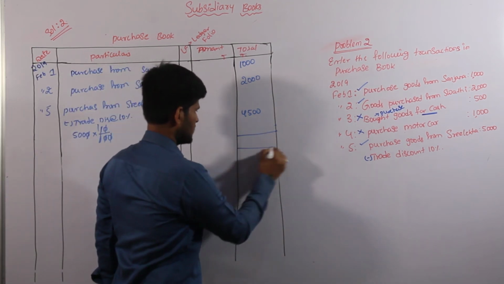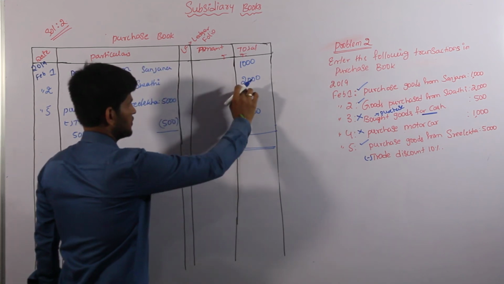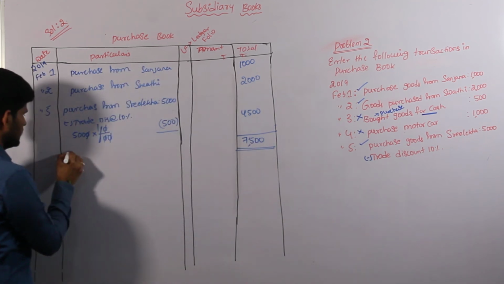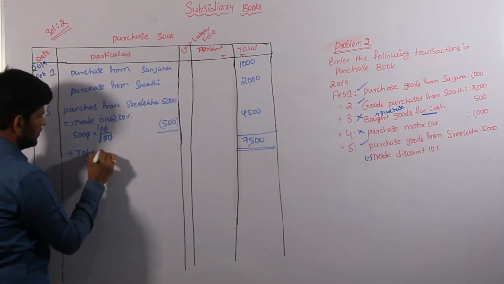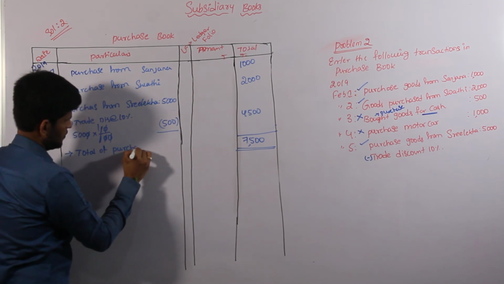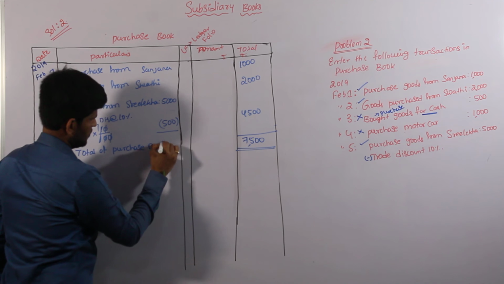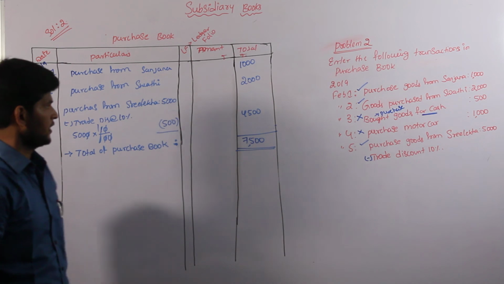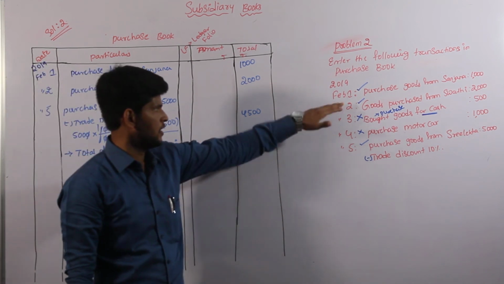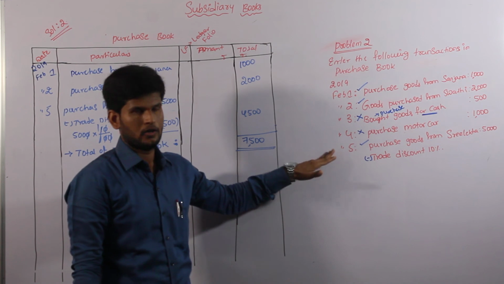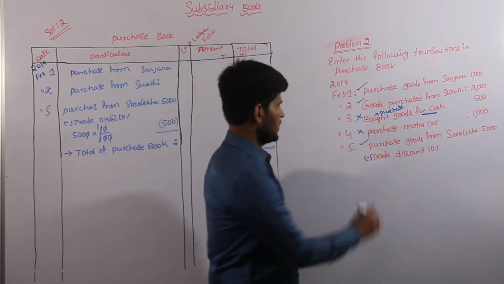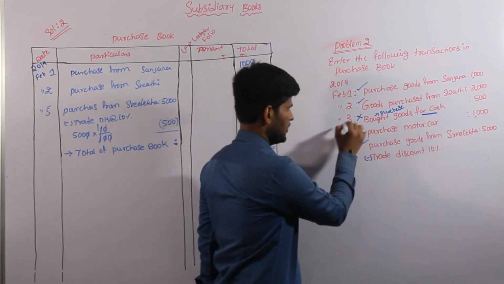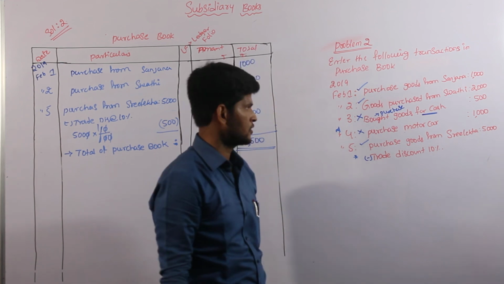After that, totalize the problem: 1,000 plus 2,000 plus 4,500 is 7,500. Then the total of the purchase book. This is the problem. After solving, again we have to see whether all transactions are particularly identified or not. This is an important problem, as well as trade discount is most important, and the purchase of a motor car is not mentioned by name, and cash is also important.